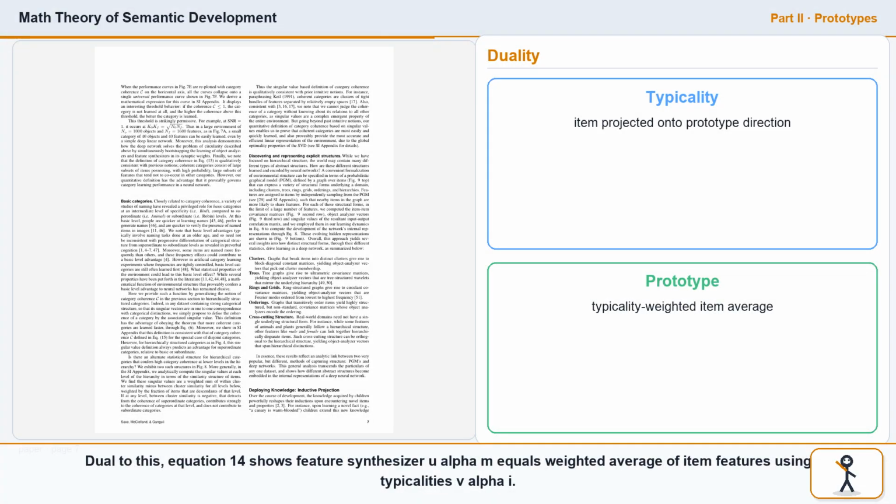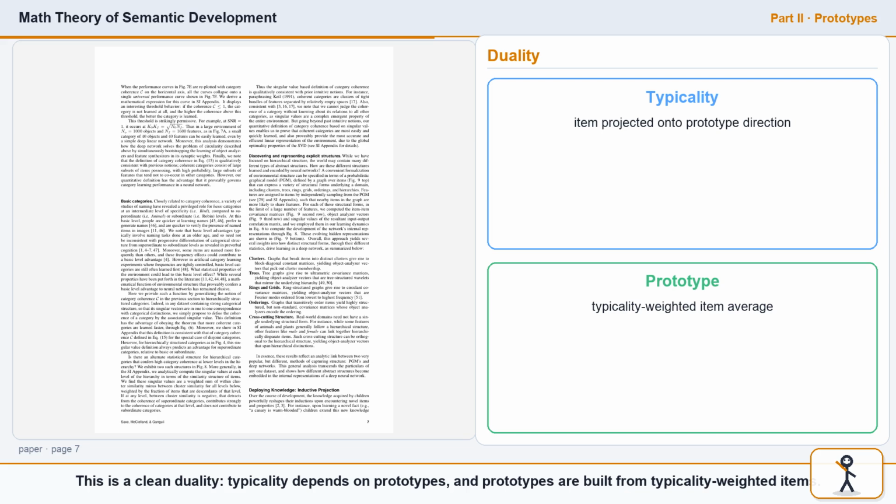Dual to this, Equation 14 shows feature synthesizer U alpha M equals weighted average of item features using typicalities V alpha I. This is a clean duality. Typicality depends on prototypes, and prototypes are built from typicality-weighted items.